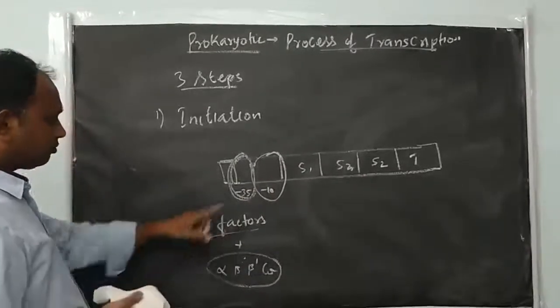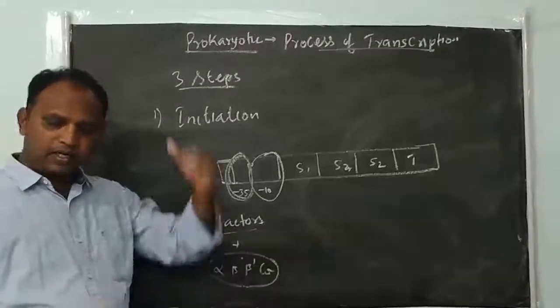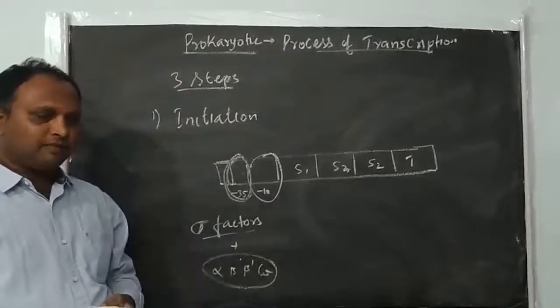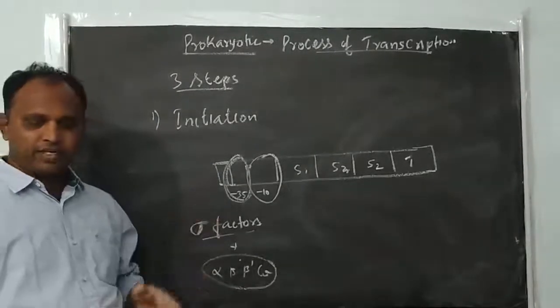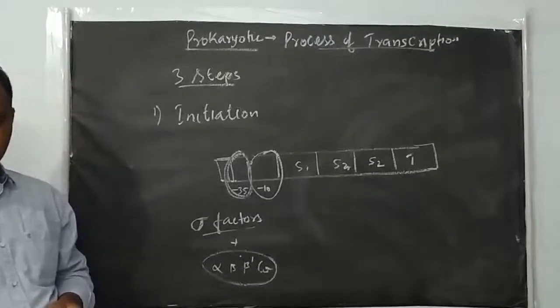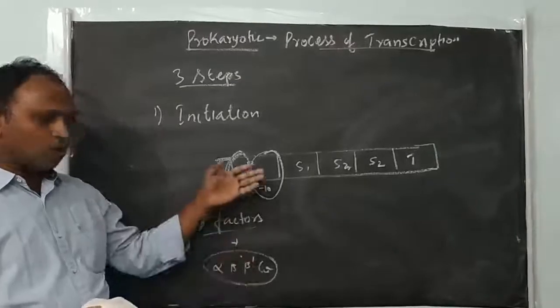See, first which one binds? The sigma factor, also called the initiation factor, binds to the promoter site at the minus 35 region. After that, the remaining core enzyme goes and binds.